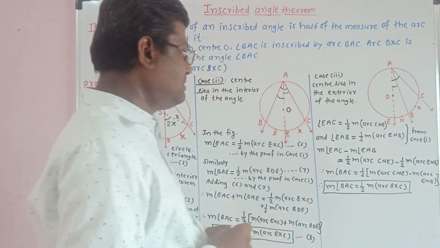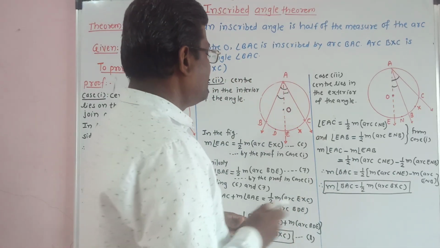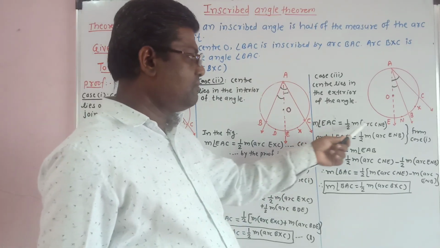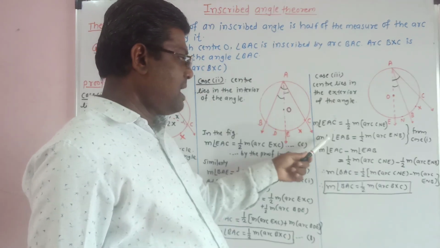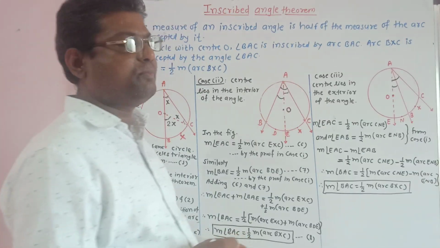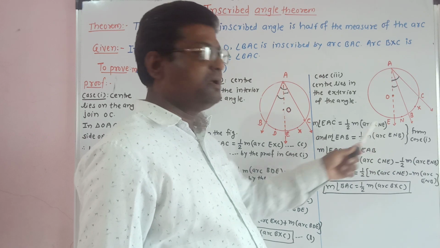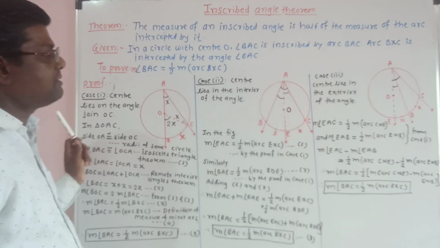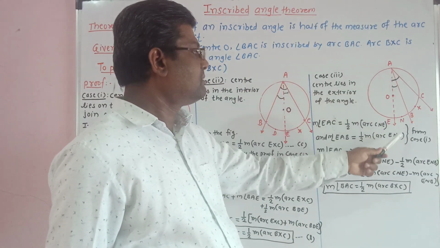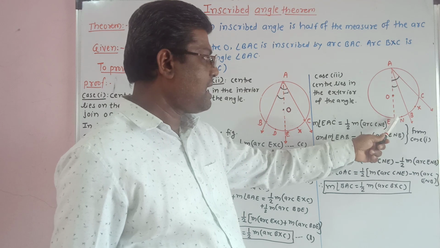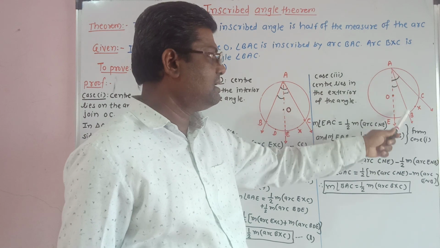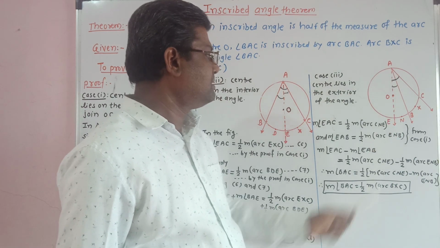So angle EAC is equal to 1/2 measure of arc CNE, and measure of angle EAB is equal to half into measure of arc ENB. This is according to case 1 as we have proved. Now angle EAC minus angle EAB is equal to angle BAC.